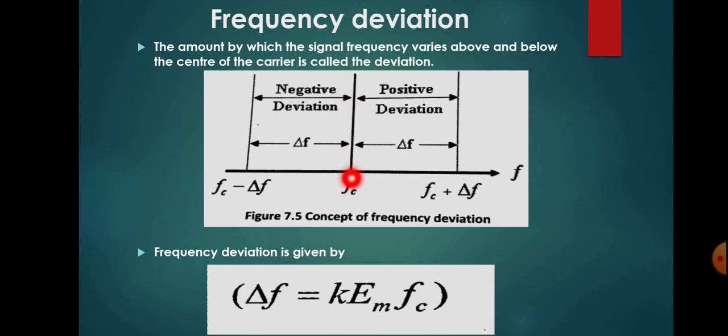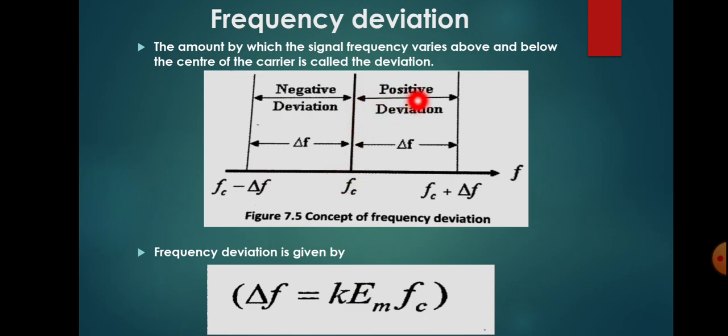In the case of frequency modulation, based on the modulating signal, there may be an increase in the frequency, or similarly a decrease in the frequency. If the frequency is increased, then the maximum frequency will be FC plus delta F. If the frequency is decreasing, then the minimum frequency will be FC minus delta F. Based on that, there will be positive and negative deviation.